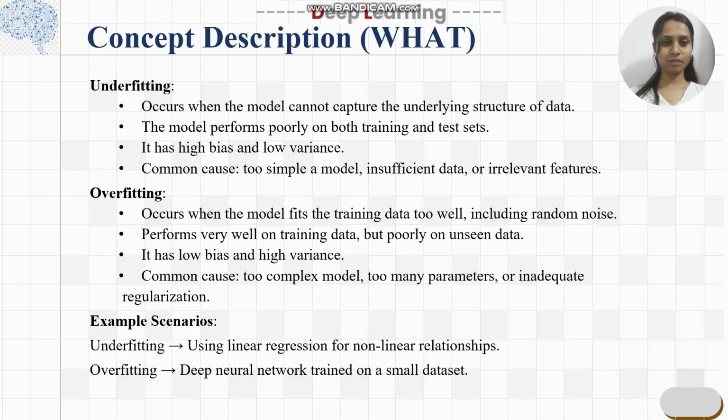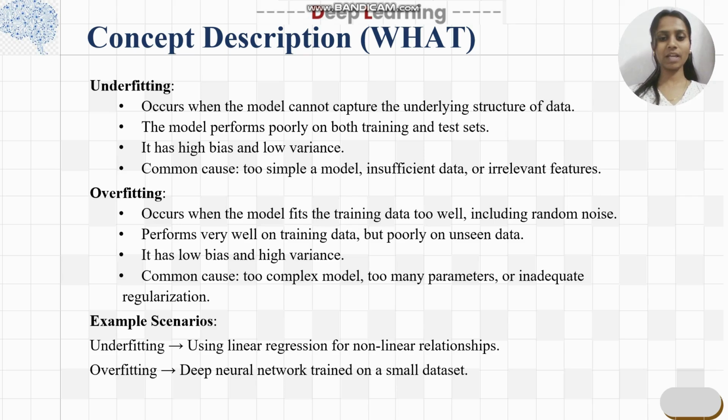So let's see underfitting. It occurs when the model cannot capture the underlying patterns of the data, the variables and features present in the data, and it performs very poorly on both training and testing data. It causes high bias and low variance. The common causes are a too simple model, insufficient data, and irrelevant features present in the data.